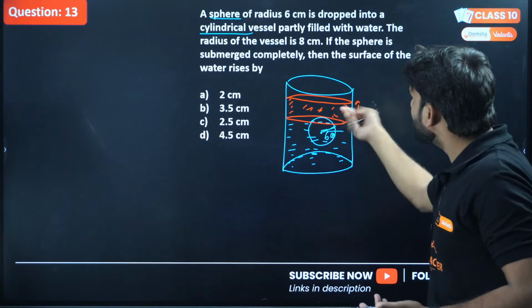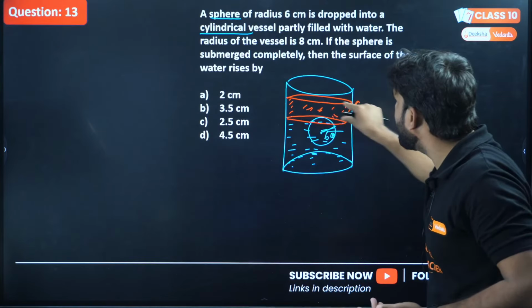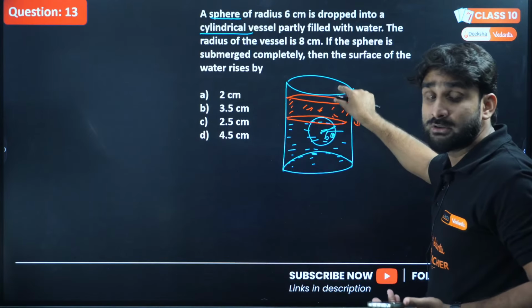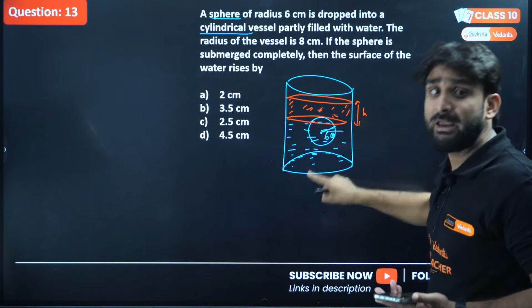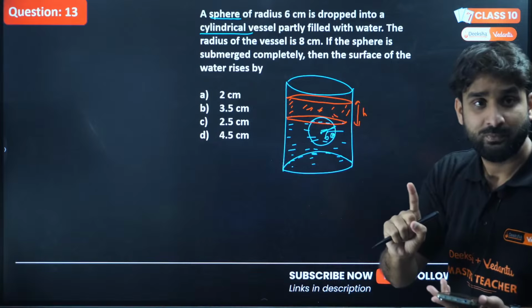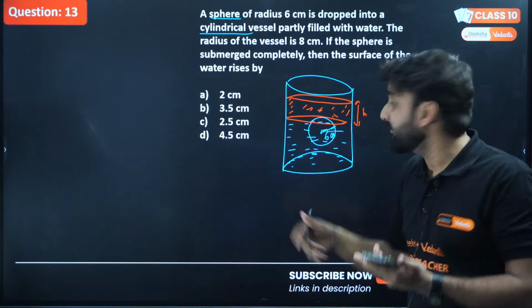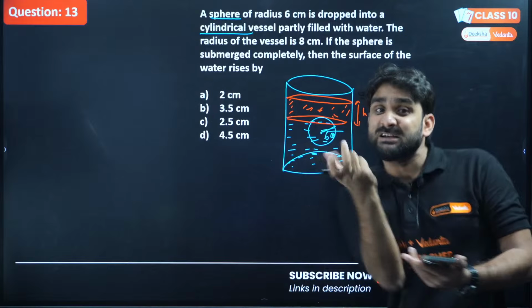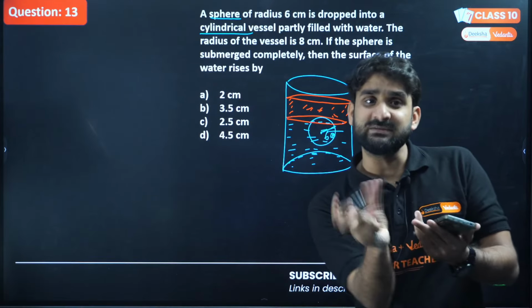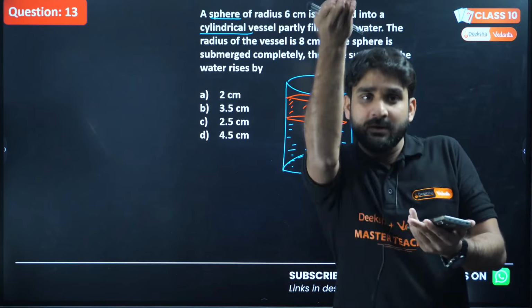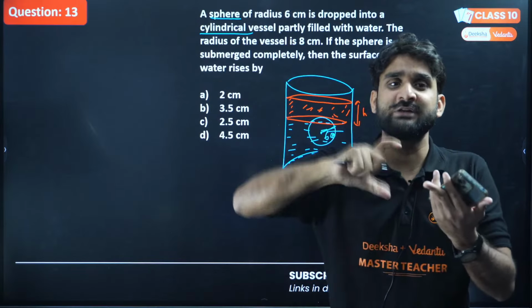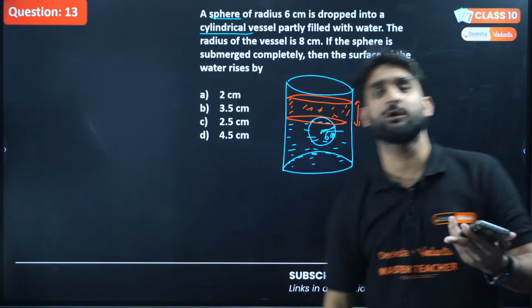So how much water will be raised up? The water raised up will be equal to the volume of the sphere, because the sphere is occupying that space, so the water at that space will rise up. The volume of the cylinder which is rising up will be equal to the volume of the sphere here.